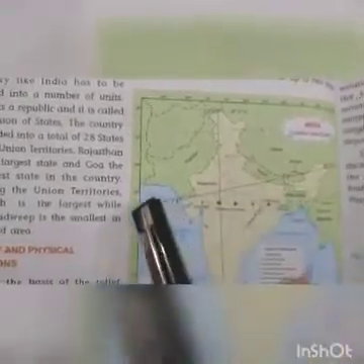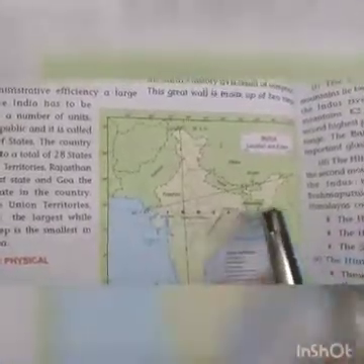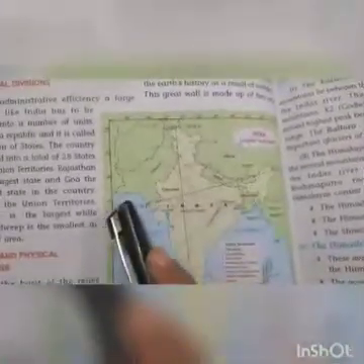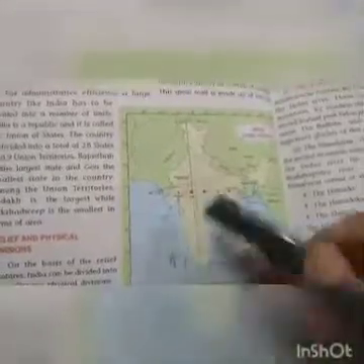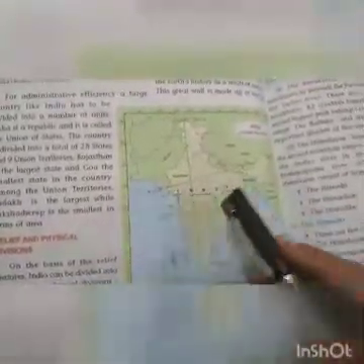And this is one important latitude that passes here, and this is your Tropic of Cancer, 23.5 degrees north latitude, which almost equally divides India into two halves, right? So this is the latitudinal and longitudinal extent, and the important latitude which passes through India.